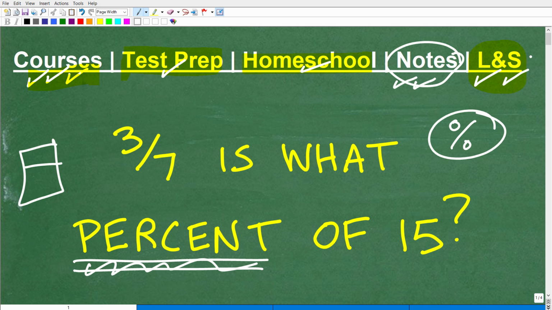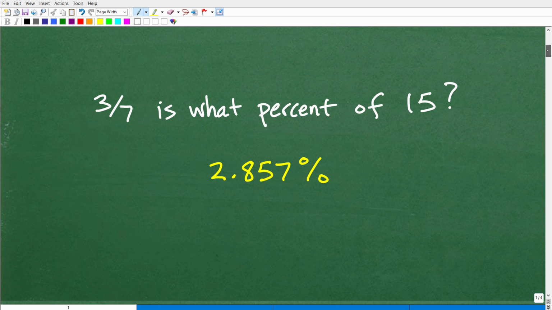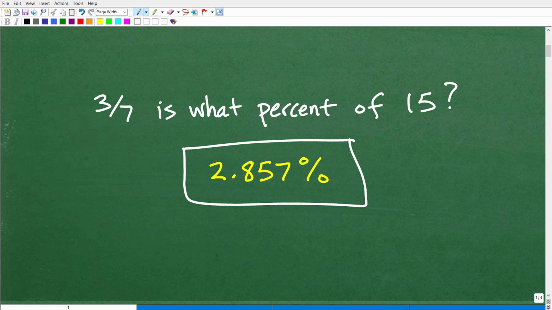Okay, so let me go ahead and show you the answer, and then we'll go ahead and talk about this. So we have 3/7 is what percent of 15? The answer is 2.857%. And of course, I kind of rounded off in terms of decimal points, or just kind of chopped some stuff off. If you have 2.8 or 2.85, 2.857, you know if you got this correct. But this is the answer. Okay, so how did you do?